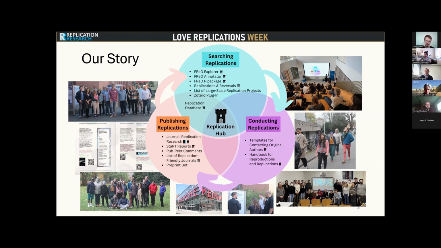And thanks to the database, for example, we know how many replications get published as preprints, how many get accepted by journals. We know that new preprints are published every week at an increasingly fast rate. We know which journals publish replications. We know which journals publish the studies that get replicated. We know the communities that are into replications. And most importantly, we know how difficult it can be to publish a good replication study.